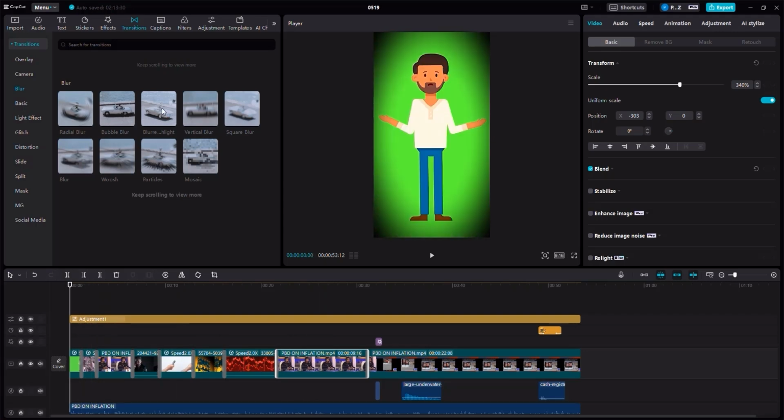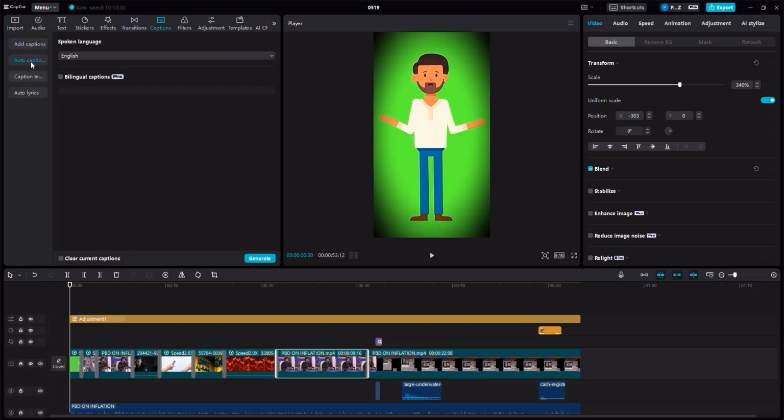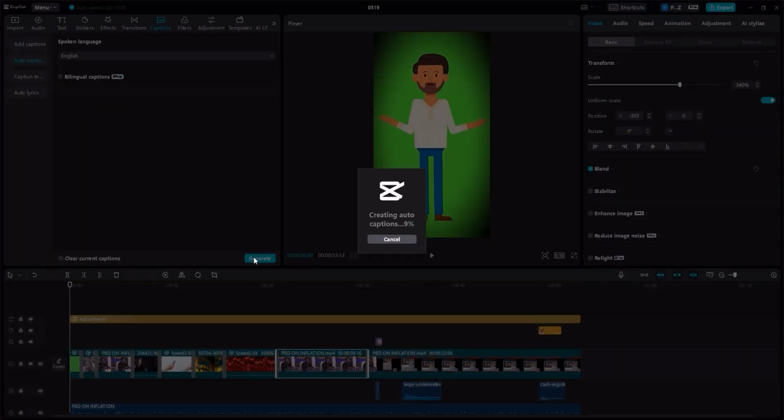So now that we've added the transitions, I would like you to click on the captions section. On the captions section, we want to add some captions. So there's auto captions. Choose the language. I'm going to choose English and click generate, in which case this is going to generate automatic captions. There might be some mistakes in the captions that we need to go and check, to make sure that there are no grammatical mistakes. But other than this, there's pretty much nothing else to do after this.